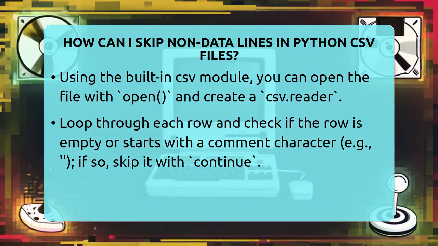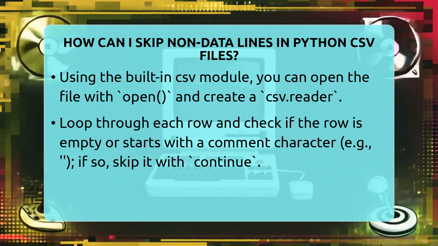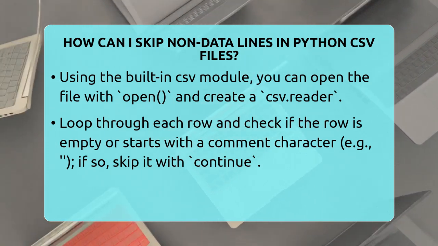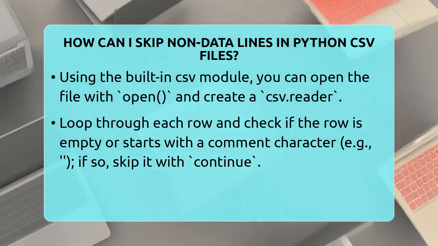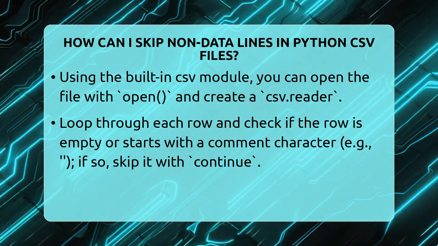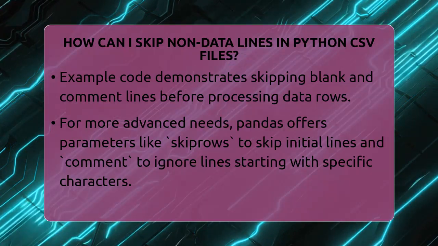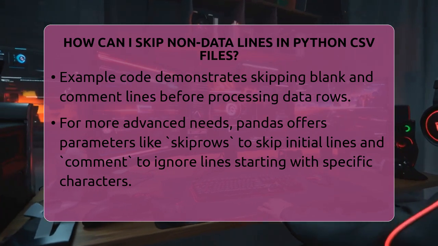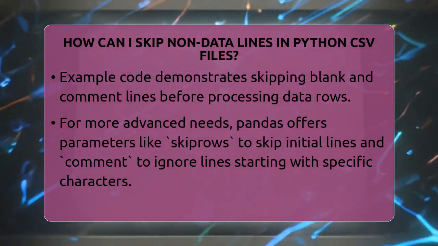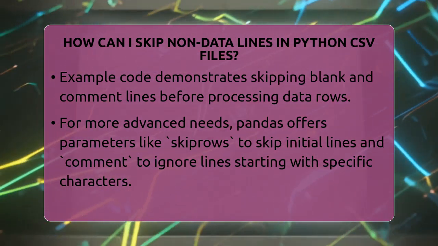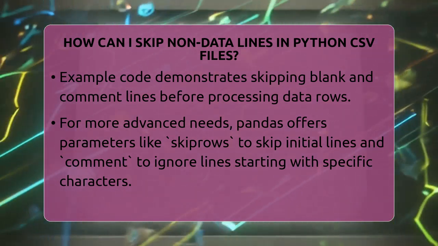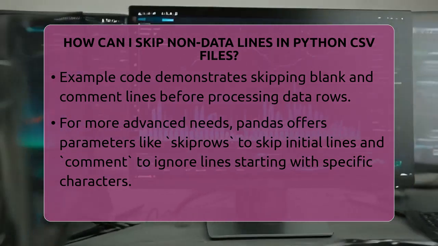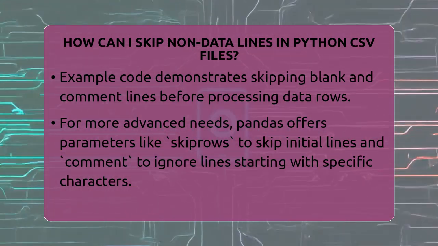You can also use the Pandas library for more complex cases. Pandas has a parameter called skiprows that lets you skip a fixed number of lines at the start of the file. It also has a comment parameter that skips lines starting with a specific character. For example, pandas.read_csv(your_file.csv, skiprows=2, comment='#') skips the first 2 lines and any line starting with hash. After loading, you can remove rows with missing data using dropna.